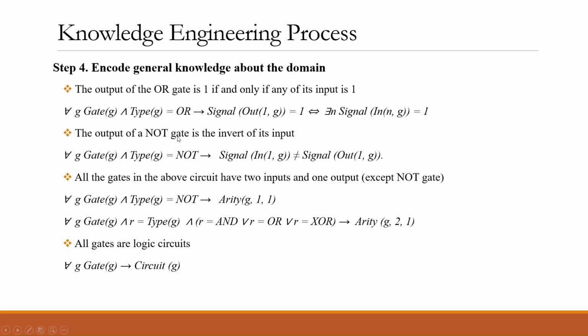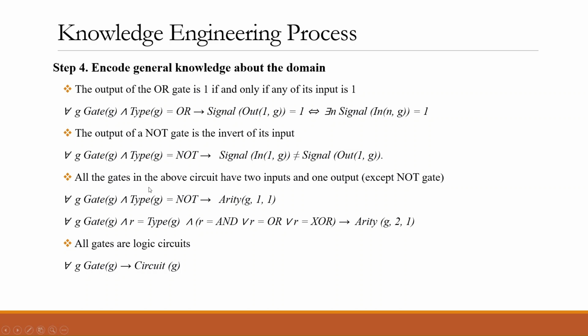The output of a NOT gate is the inverse of its input. So basically a NOT gate changes the value of the input from 0 to 1 and from 1 to 0. So for any gate G, where the type of the gate G is NOT, the signal in1G, so basically the first input into the gate, the value of the first input into the gate is different from the output signal. So basically the input is different from the output.